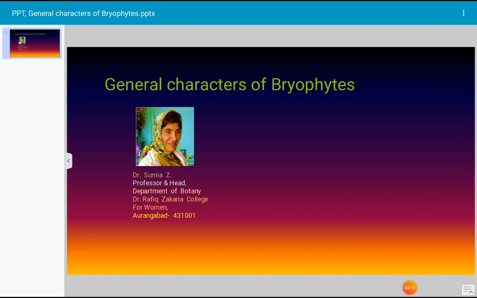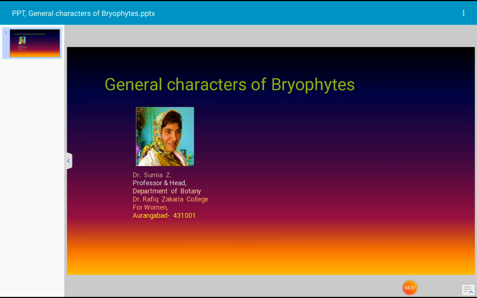Let us see the sporophytic stage of bryophytic plants. The zygote develops into the sporophyte. The venter wall enlarges to form a protective layer around the embryo, which is called calyptra. The sporophyte grows upon the gametophyte. It depends partially or completely for food upon the tissue of the gametophyte.